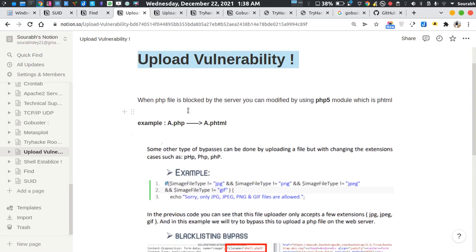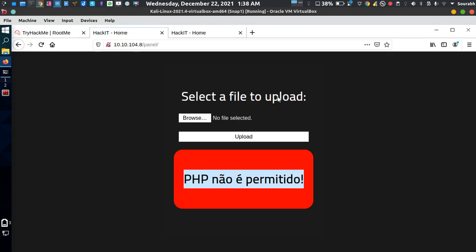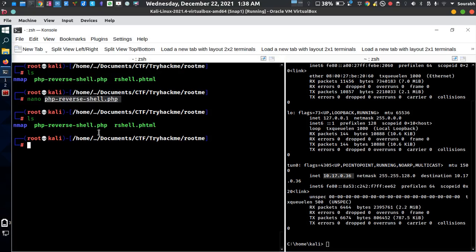So basically it's saying that when a PHP file is blocked by the web server itself, you can modify the PHP file into a PHP 5 module, which is PHTML. What does that mean? If I rename this entire thing by using the PHTML extension, then there's a chance that we can upload the vulnerable PHP file.